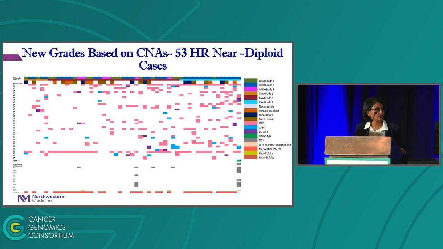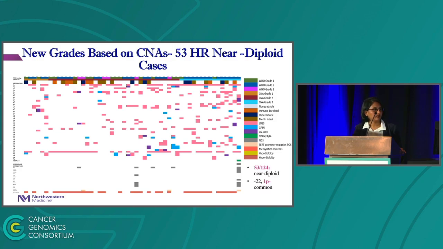Moving on to the near diploid category, 37 of our cases were reassigned to a new grade. The most common loss was 22, followed by 1P. We can see that in this high-risk near diploid category, the CNAs are distributed across all the grades, with copy number loss being more predominant than gains or CNLOH. Very few cases in this category had NGS data available.